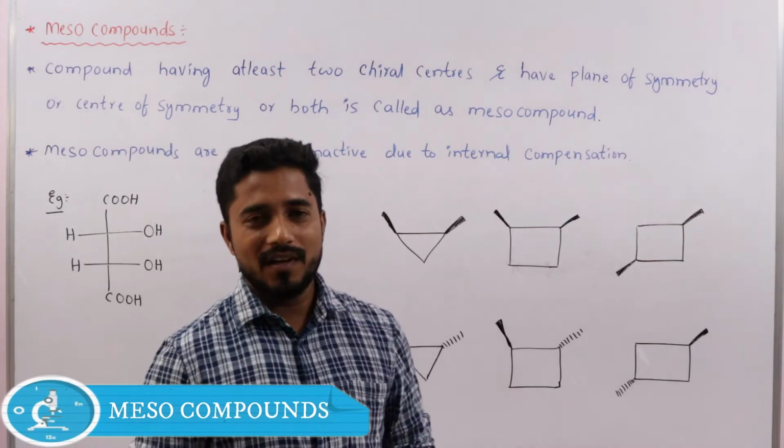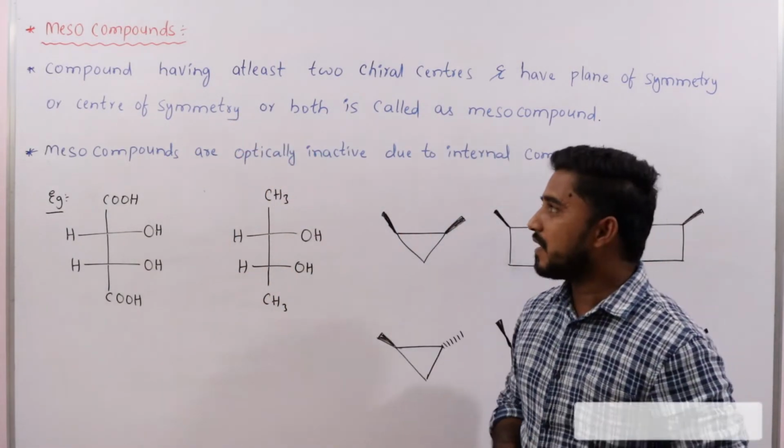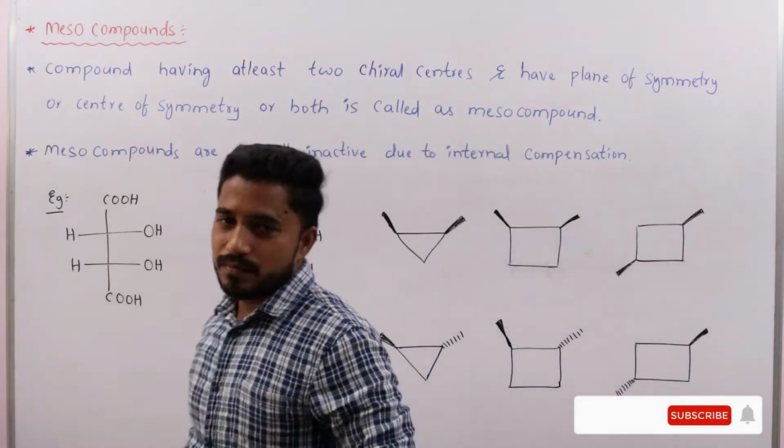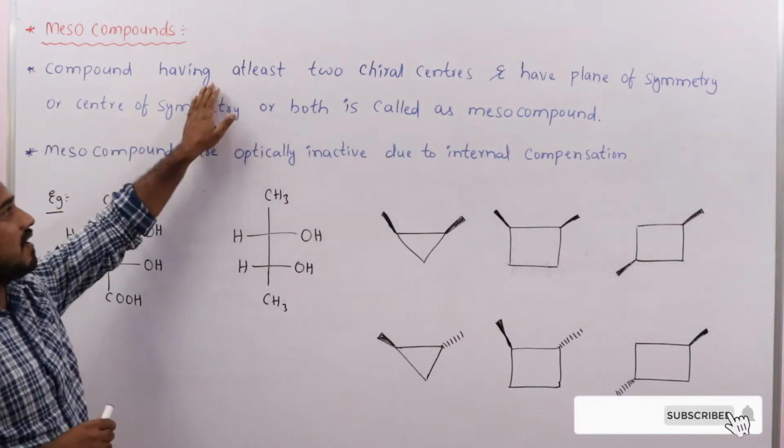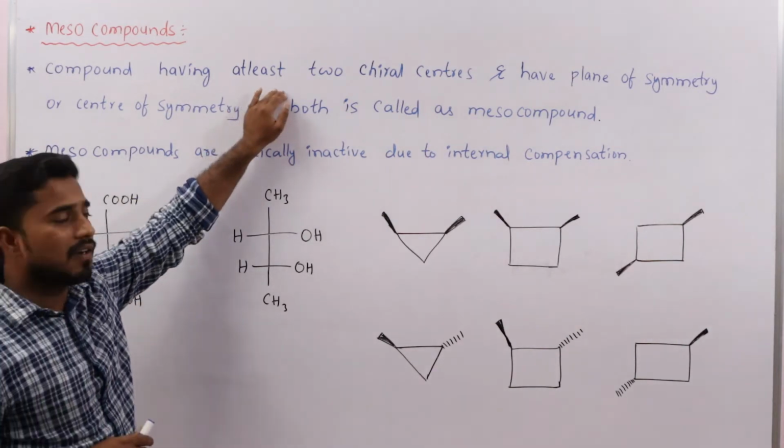Hi viewers, in this video I am going to discuss meso compounds. So let us see, meso compounds means the compounds having at least two chiral centers. So this is a very important point here.